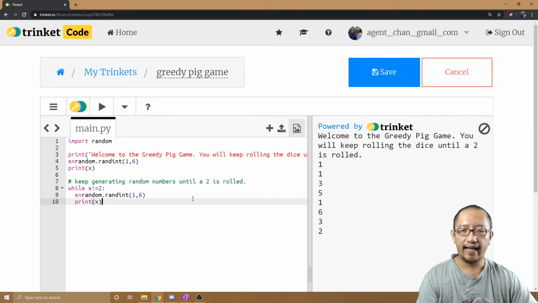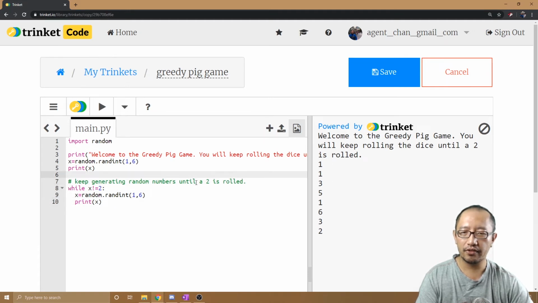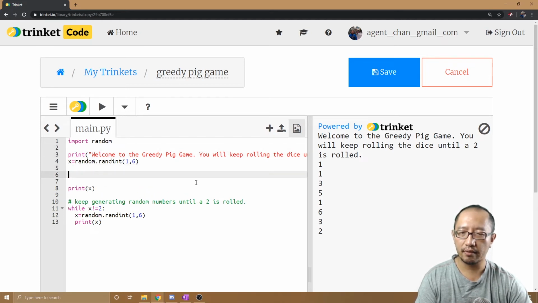And so to make this a bit more game-like, I'm going to say total score. The total score is originally 0. So I'm going to say total equals 0.